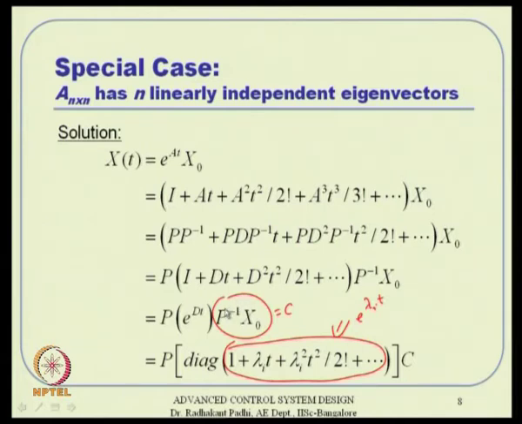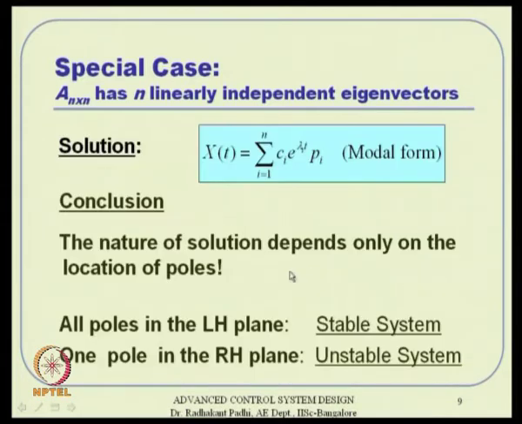P inverse may or may not have a direct meaning; it is the inverse of this P matrix, whereas otherwise it is e to the power lambda i t, where the lambdas are directly eigenvalues and the Pi's are directly eigenvectors. So, the Ci embeds initial conditions and the inverse of the P matrix together. And after these constants, we have the solution in the form of eigenvalues and eigenvectors.